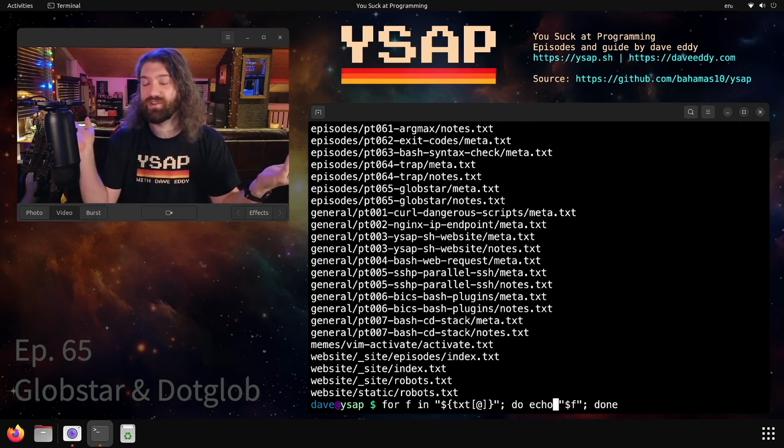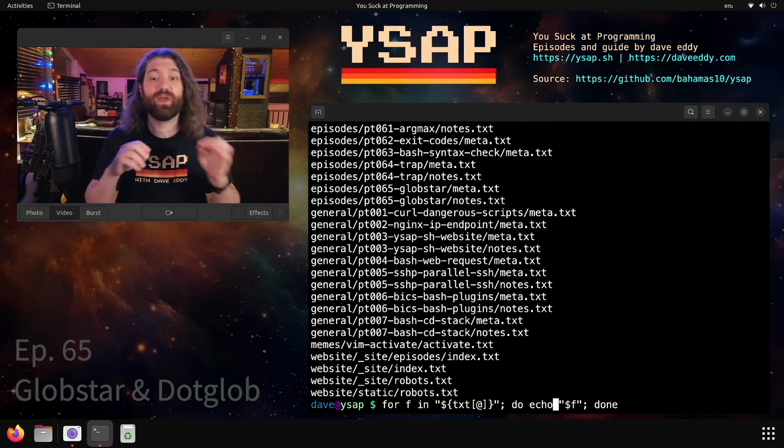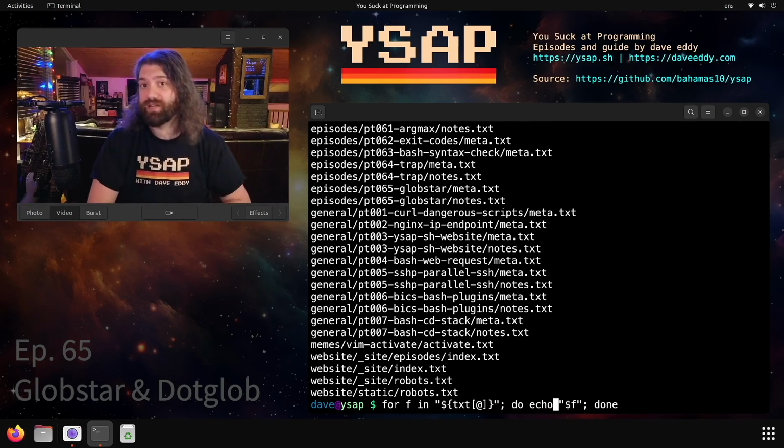So now we have a Bash for loop that loops over every single text file we found without forking, execing external tools, just using Bash built-ins. So we could do whatever we wanted in this for loop. Super useful. That's globstar and glob in Bash.